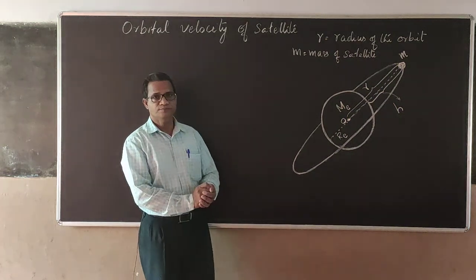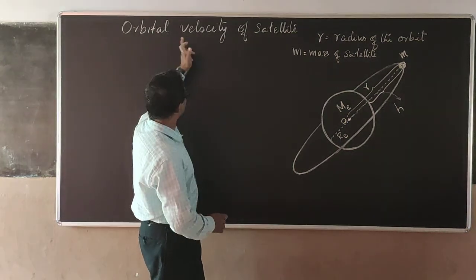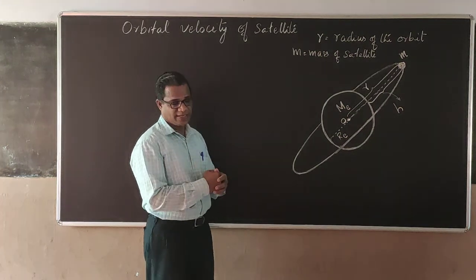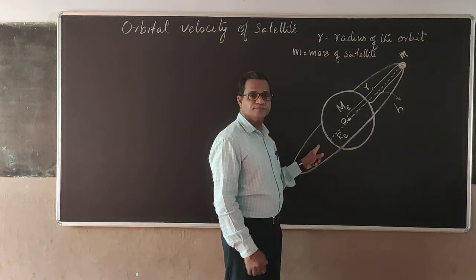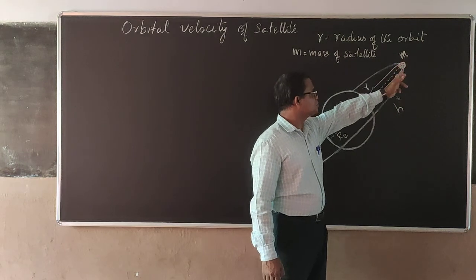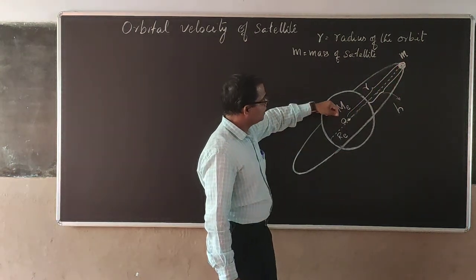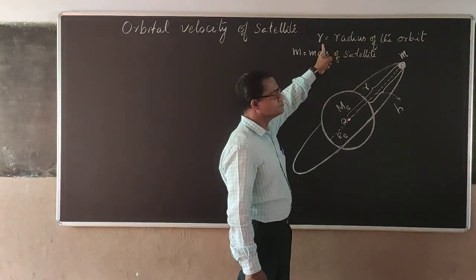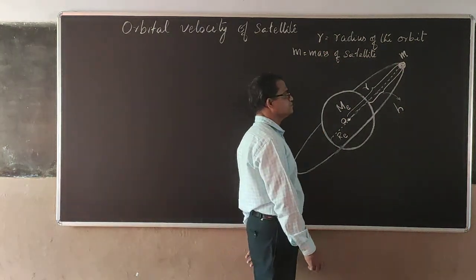In this part, we discuss the orbital velocity of the satellite. On what factors does that depend? Now here, this is Earth, and a satellite of mass m is orbiting around the Earth in an orbit of radius r with a definite velocity v.